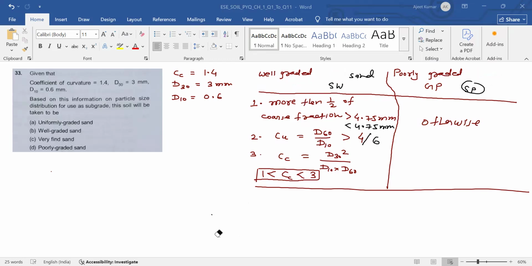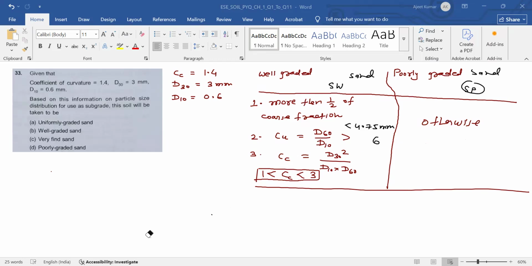This is sand. We will remove this less than 4.75 mm, and it must be greater than 6, and this remains the same, 1 to 3. Otherwise, so these two tables you have to remember to solve this problem.